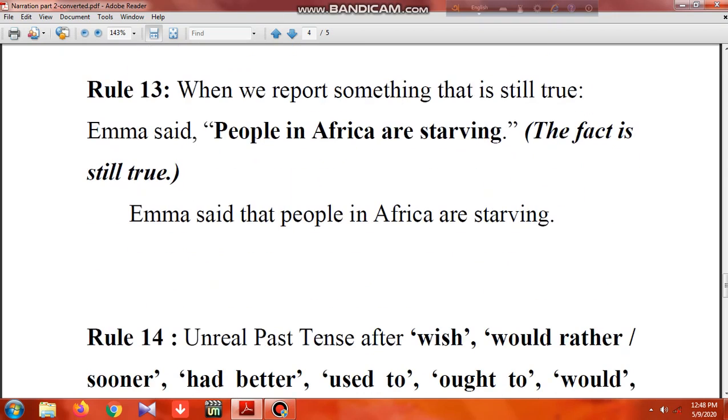Now let's discuss rule 13. What does it say? When you report something that is still true, a universal fact, then it also remains unchanged. Sama said, "People in Africa are still starving." So it might still happen. That's why when we change it, only the pronoun could change if there is one, but everything else could be the same. Sama said that the people in Africa are starving. It's very simple. If you find any factual truth, then it will remain unchanged. That's all.